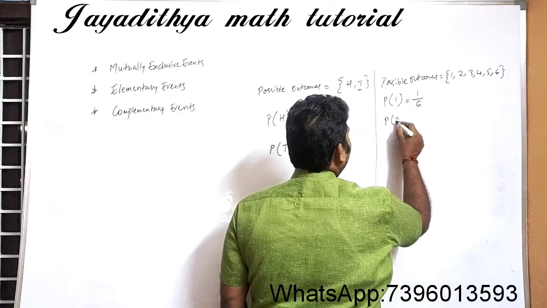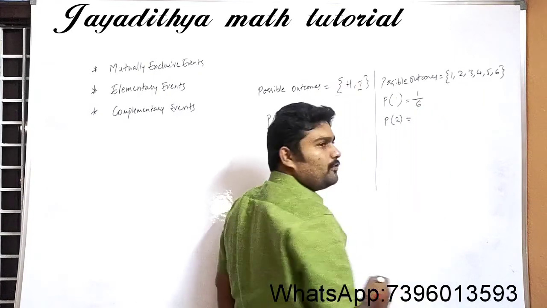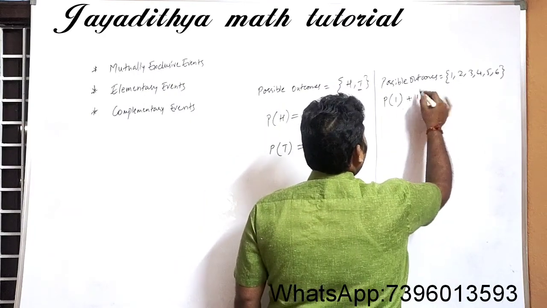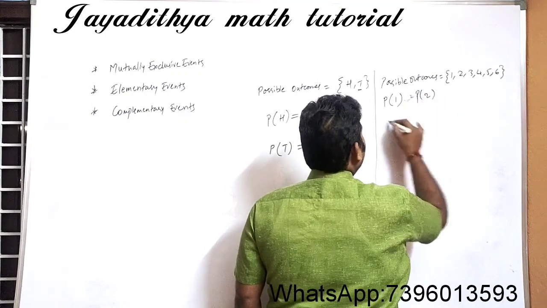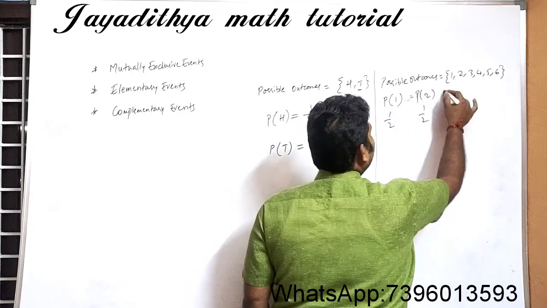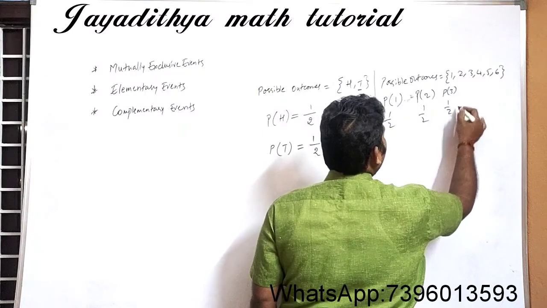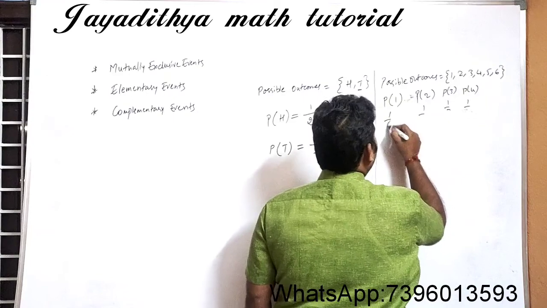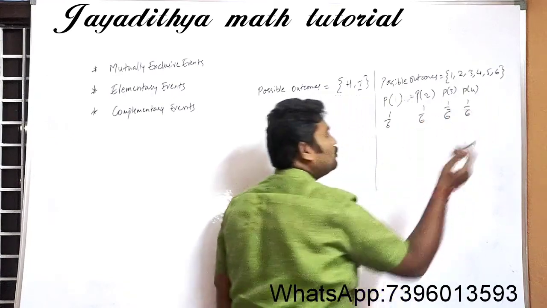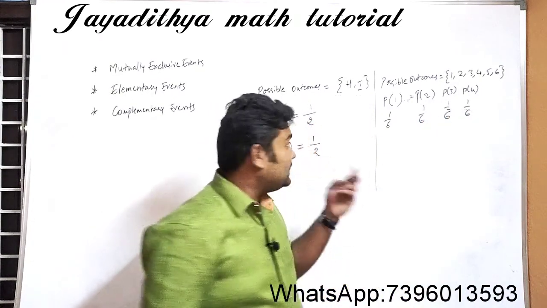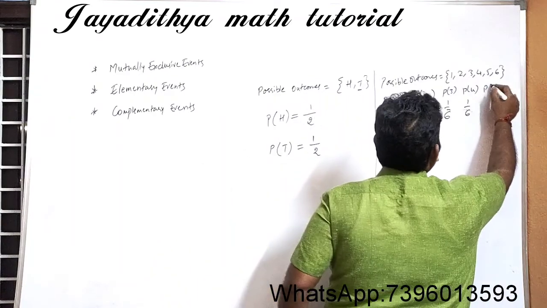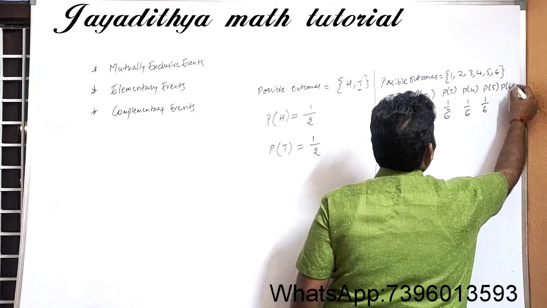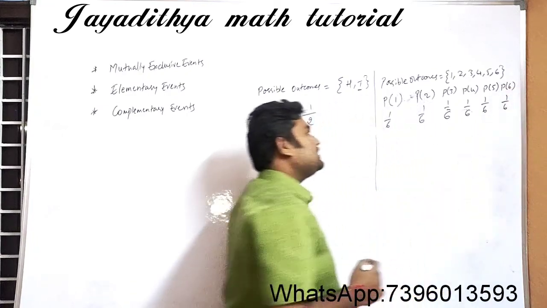Probability of 2, again 1 by 6. Probability of 3, again 1 by 6. Probability of 4, 1 by 6, because we have total outcomes 6 here. Probability of getting 5 is 1 by 6, and probability of 6 is again 1 by 6.